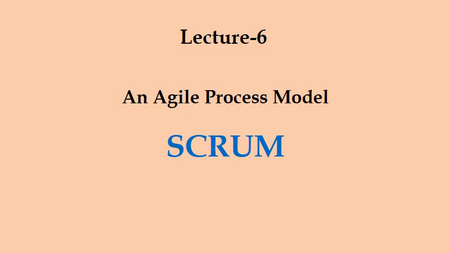Hello everyone. In this lecture, we will learn about an agile process model. In the agile process model, we discussed that in this category of model, changes are allowed every time, and we try to complete a particular work in small tasks. Multiple models come under this category, like the dynamic system development model, the adaptive software development model, and also Scrum. But we will learn about Scrum in this lecture.